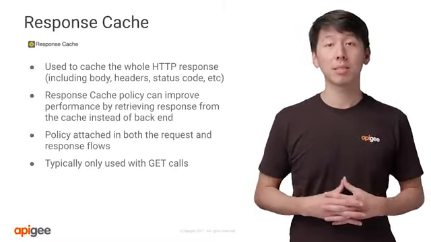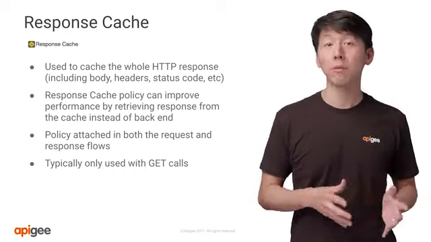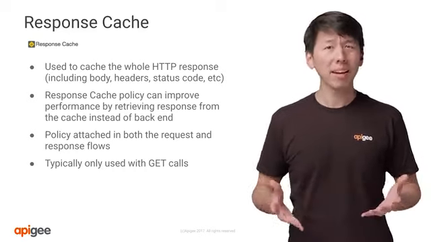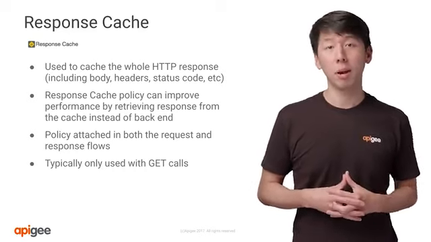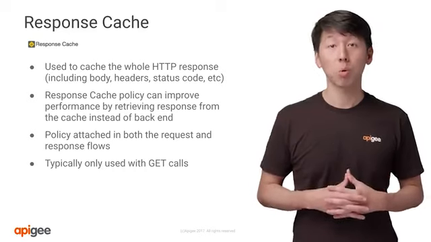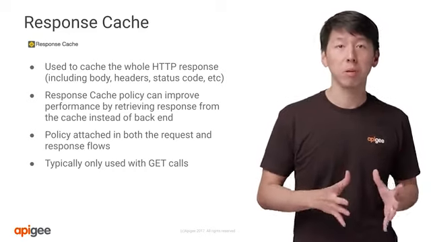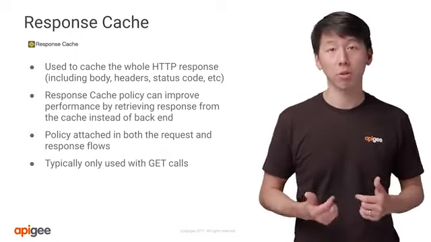The policies we discussed up until now focused on limiting the number of calls or connections to and from Apigee Edge. But what about increasing the performance? One way to improve performance of your APIs is to use response caches. The response cache policy will allow you to cache the whole HTTP response from the backend and retrieve it directly rather than making another call.